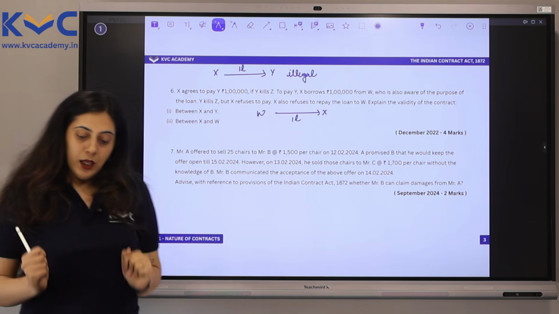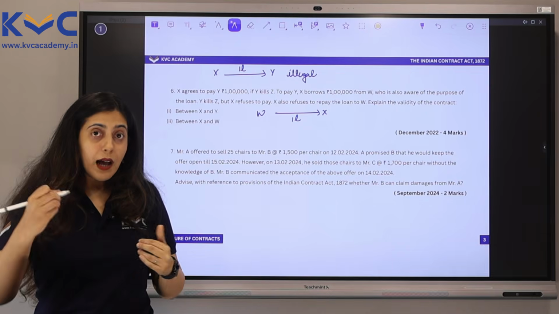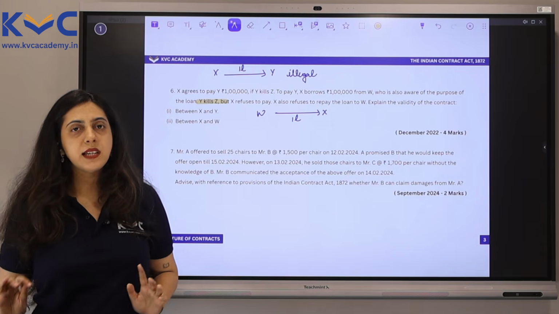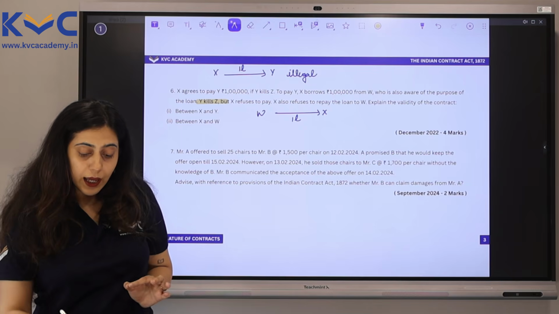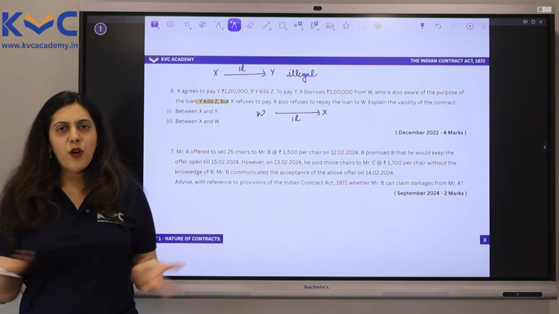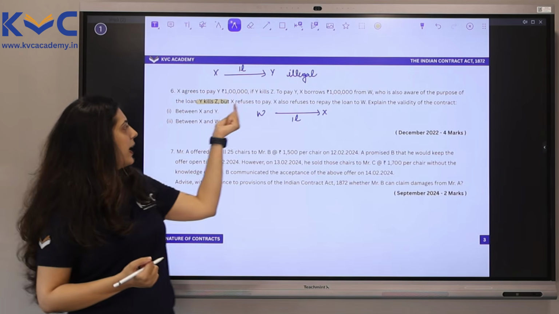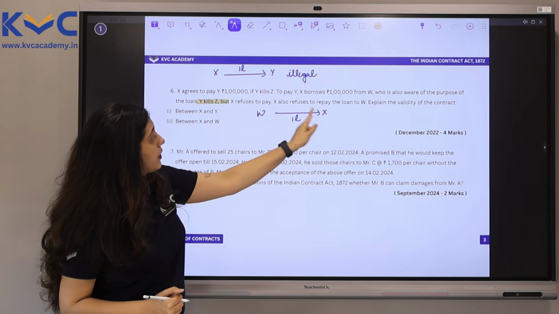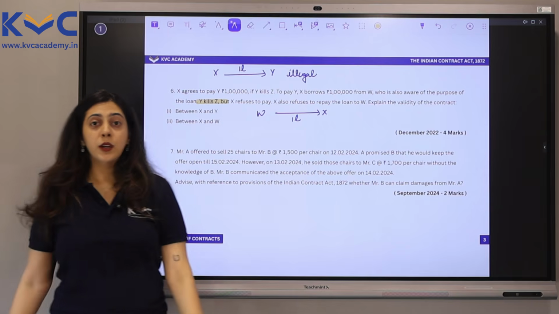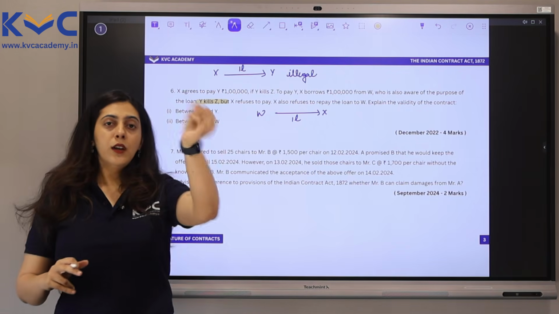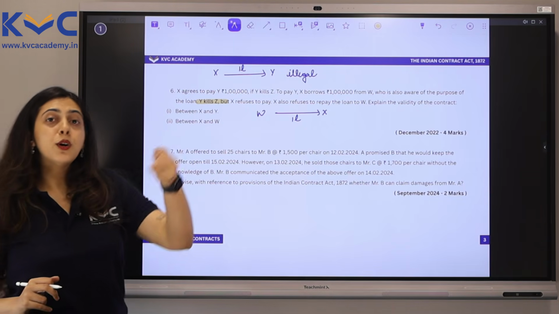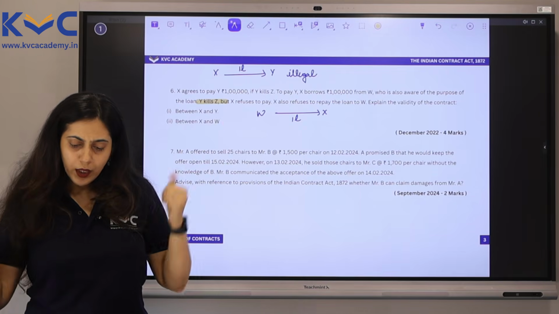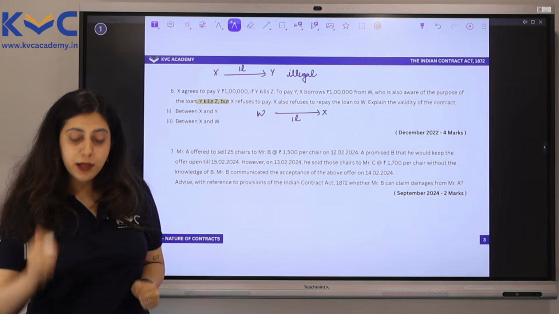Okay. Here, what happens after? Y kills Z. Okay? Y has done his task. Now, X is refusing to pay. Obviously, there was no doubt about that. X is refusing to pay Y for the task which is done. Now, X is also refusing to pay the loan to W. Wow, Mr. X, first of all, you perform an illegal act. Then you don't pay a person for that, nor do you pay the person that you have borrowed money from. Okay, doesn't matter. We'll see what happens in this case.